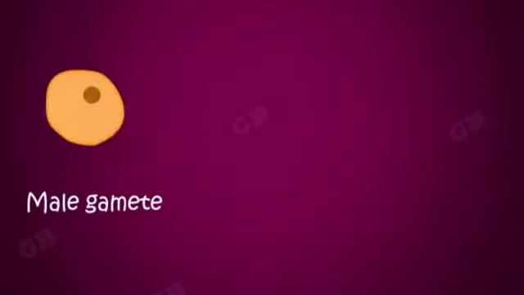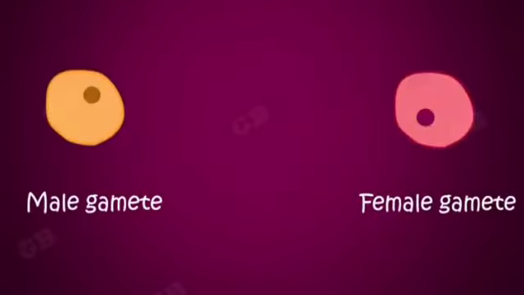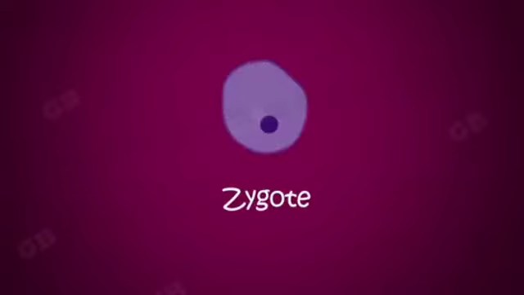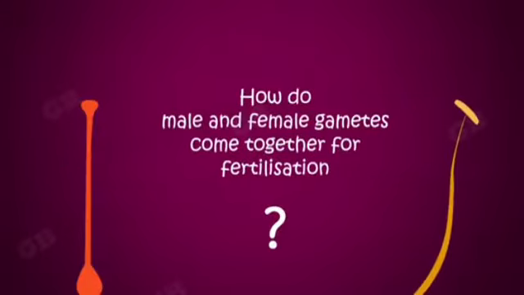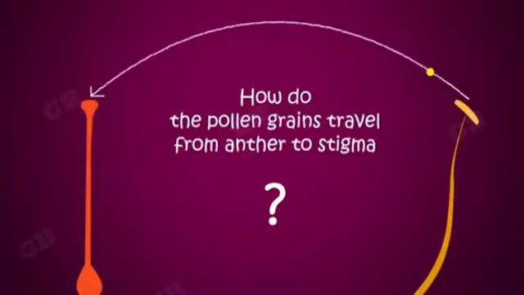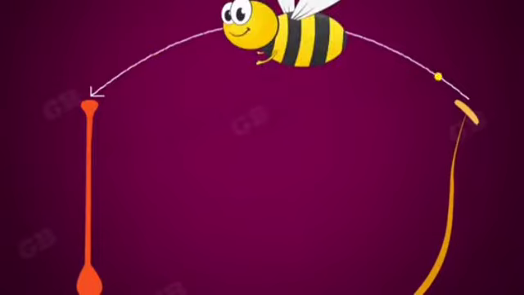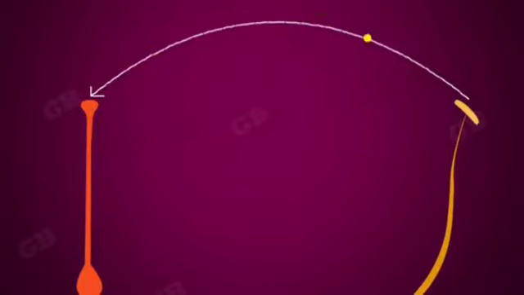You know that fertilization means fusion of male and female gametes. Then, how do these male and female gametes come together for fusion? For that, the male gametes should reach the female gametes. But how do the pollen grains travel from anther to stigma? They travel from anther to stigma with the help of air, water, insects, birds, and other animals.